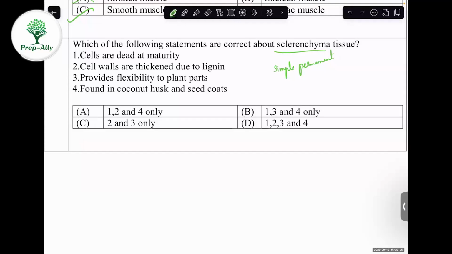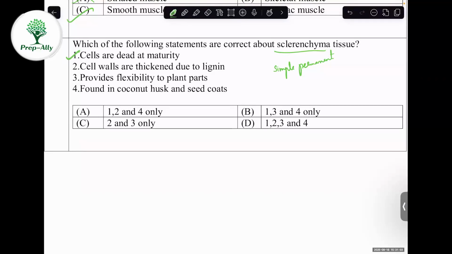They have thickened cell walls, and they don't have much flexibility. They are more rigid. Cells are dead at maturity. Because they are dead, they are very hard. So the first statement is correct.